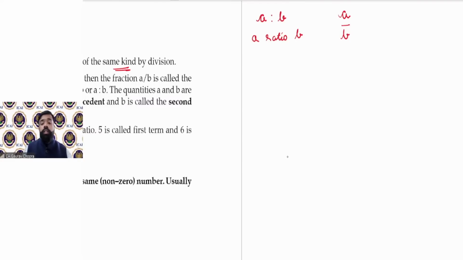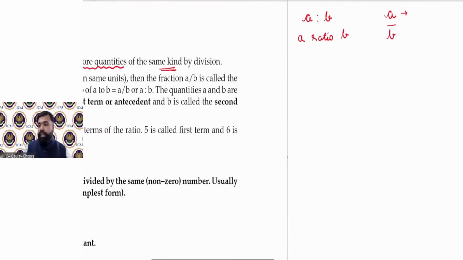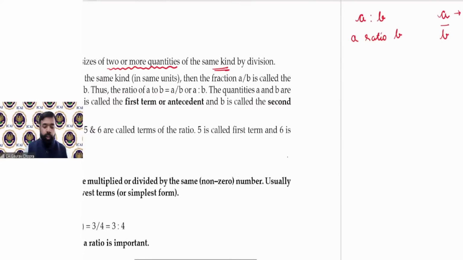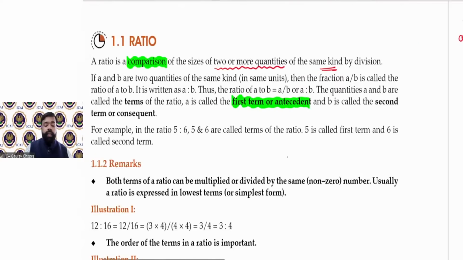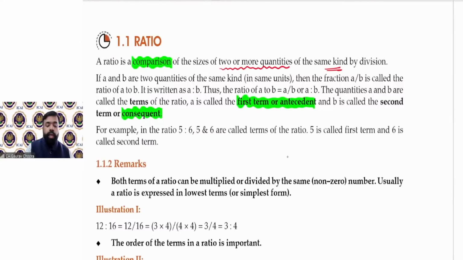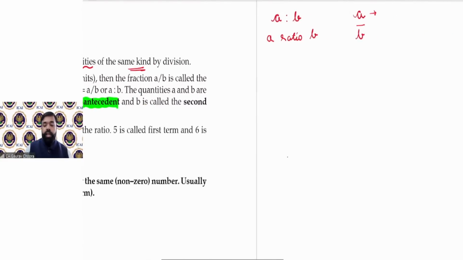So this first term, A, is known as antecedent, whereas the second term is known as consequent.